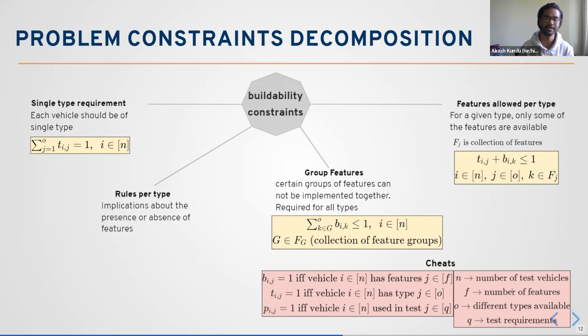And then we have this rules per type. As you remember, it has more than 4,000. I don't have enough time to talk about it, to be honest. I want to talk about it, but I cannot. So this is basically the implications about the presence and absence of features, and this is in this particular form.